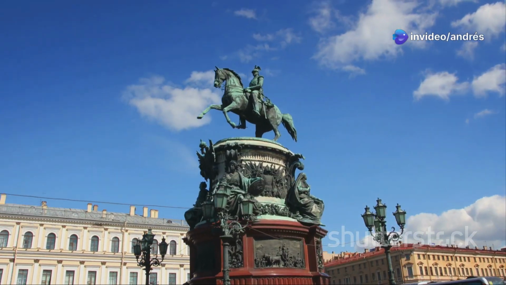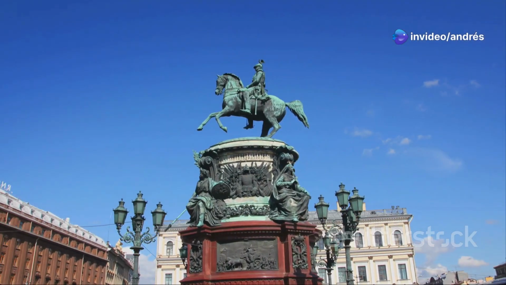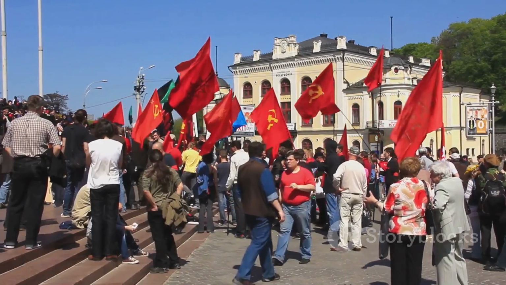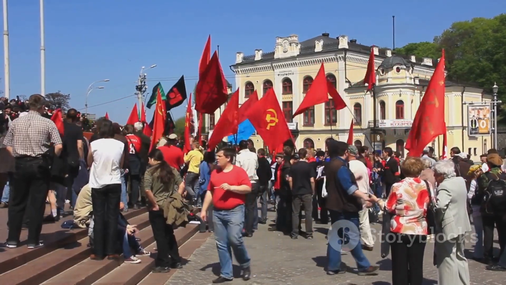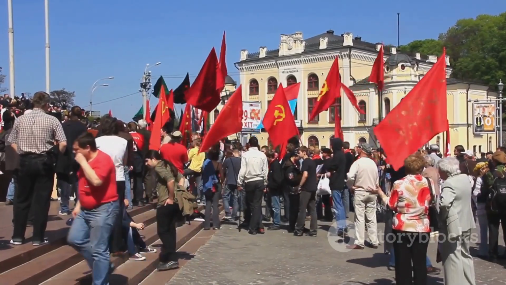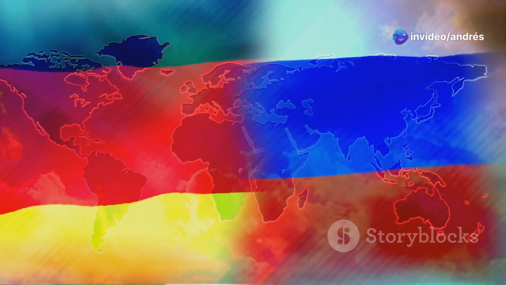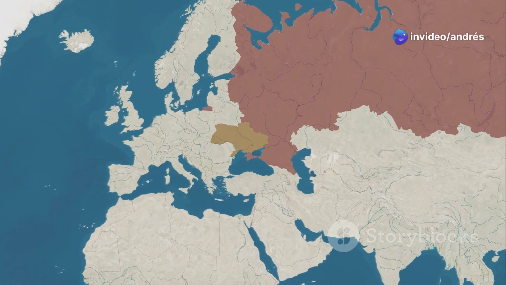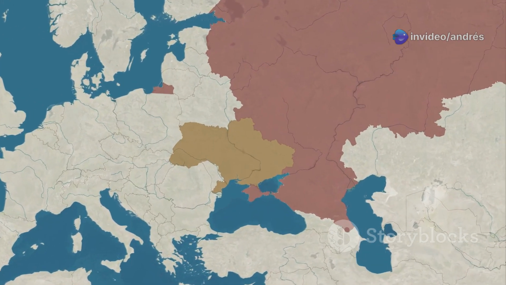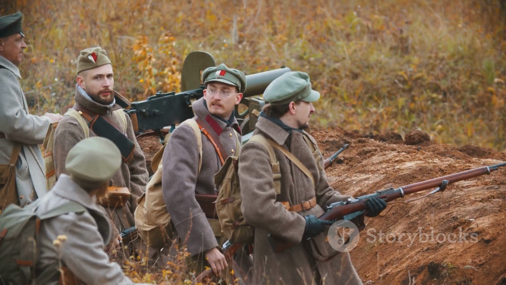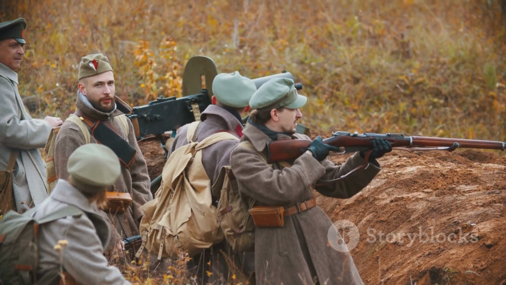What type of government did Russia have before the 1917 revolution? Monarchy. What did the Bolsheviks promise the people? Land, peace, bread. What was the Treaty of Brest-Litovsk? A peace treaty between Russia and Germany. What was the main goal of the Treaty of Brest-Litovsk for the Bolsheviks? To end Russia's involvement in World War I, so they could focus on building a communist government.